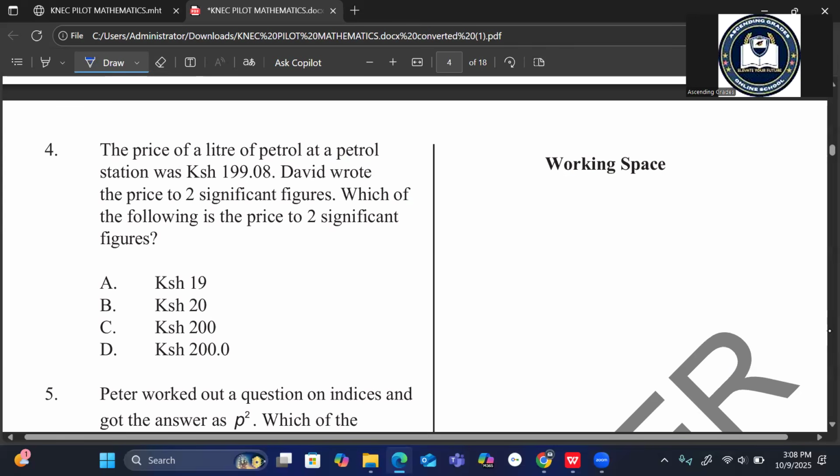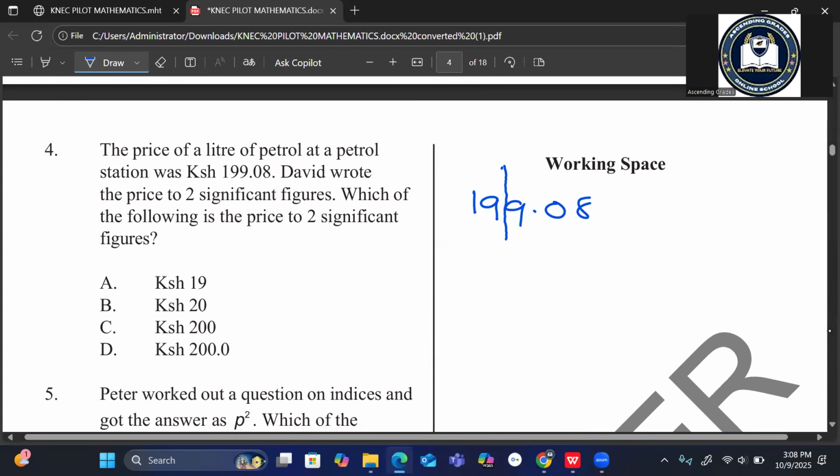If we look at this number, 199.08, how many significant figures are these? These are 1, 2, 3, 4, 5. These are 5 significant figures. In this case, 0 is significant because it is between numbers. 0 is significant when it is between numbers. So we are supposed to round it, or in other words, write it in 2 significant figures. 2 significant figures means up to that.